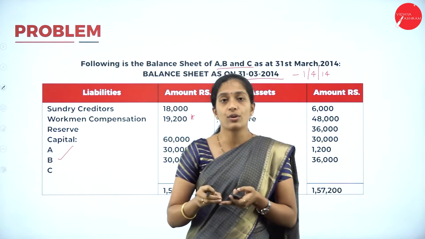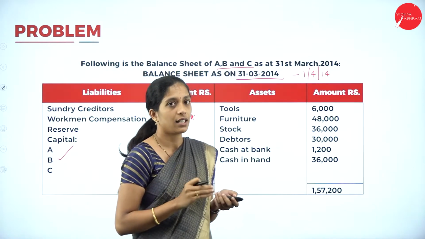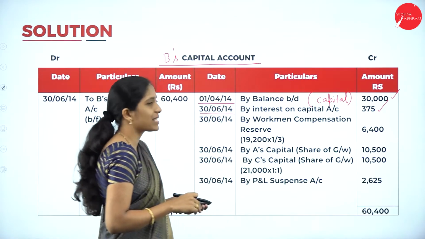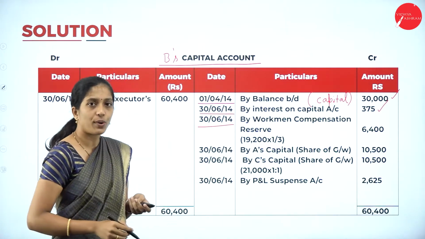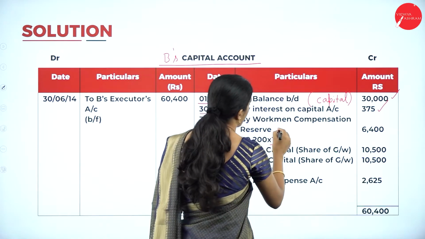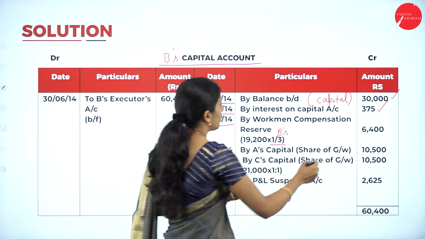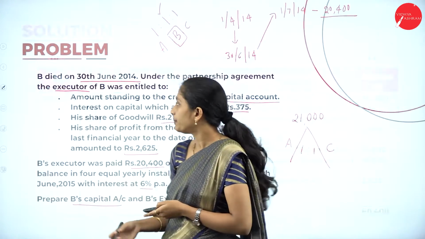By workman compensation reserve, on the date of death. 19,200 into his share, that is B's share, that is 1 divided by 3. So we'll get 6,400.